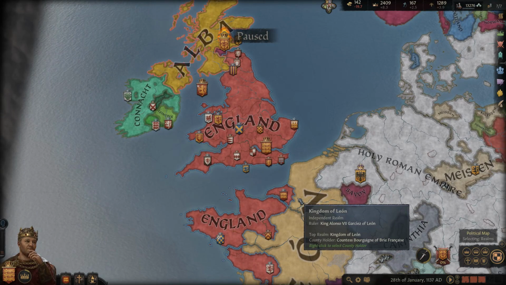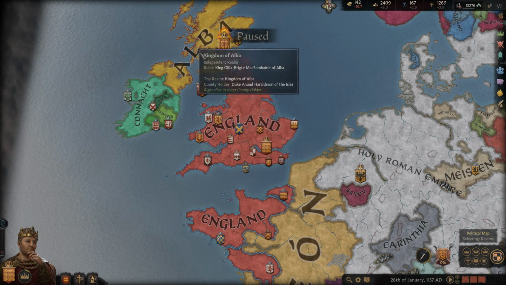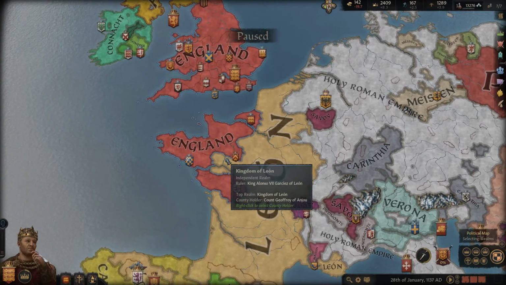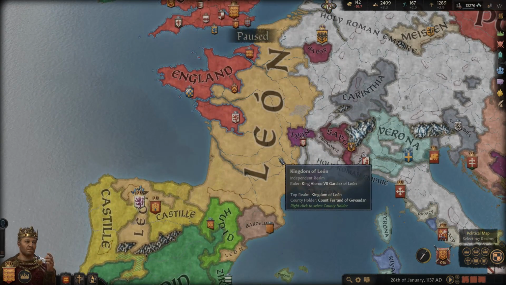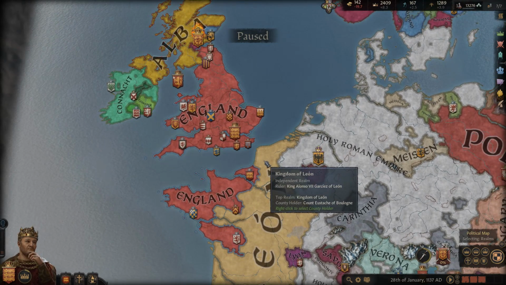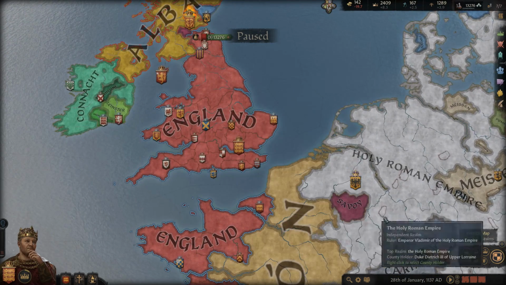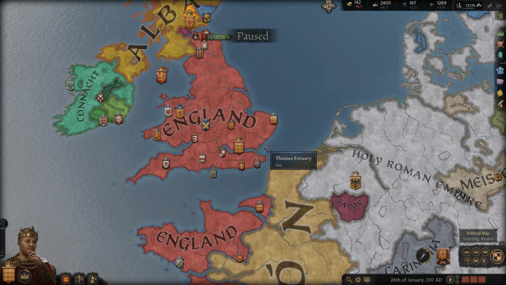The reason why I want to wait is I want to compare our kingdom to Henry II's historical kingdom. Henry II at the time was probably the most powerful monarch in Europe. He had vast lands across England, Wales, he ruled in Scotland for a while, Brittany as well, and deep into France, he had a lot of territory in France. So what I want to do is compare how our lands look around 1154 to Henry II's vast empire. I think it would be interesting to compare the two, so we'll wait until we get to somewhere around that time.